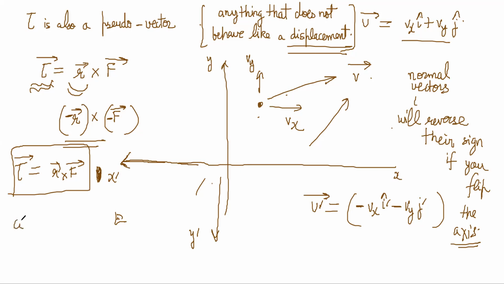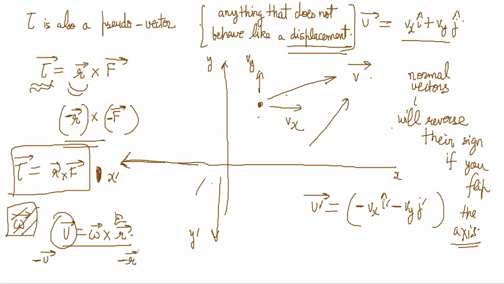Similarly, omega will also not behave like displacement. Because V was equal to omega cross R. V will become negative, R will become negative.